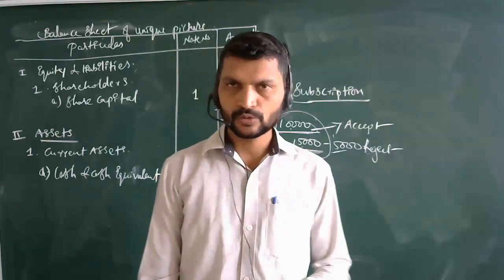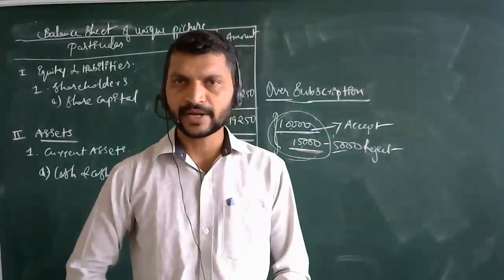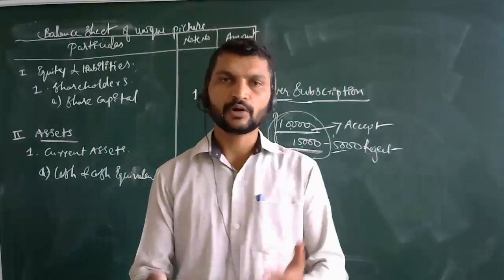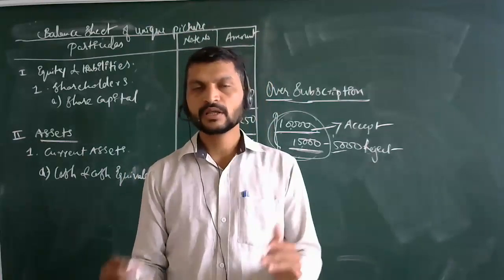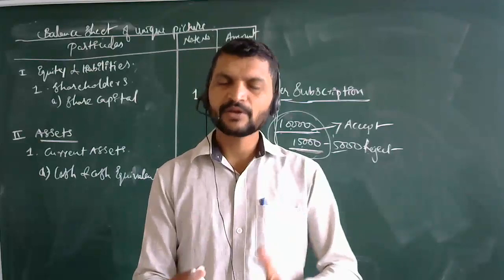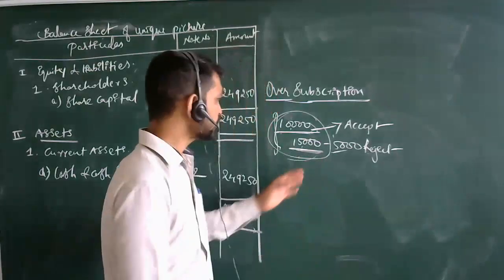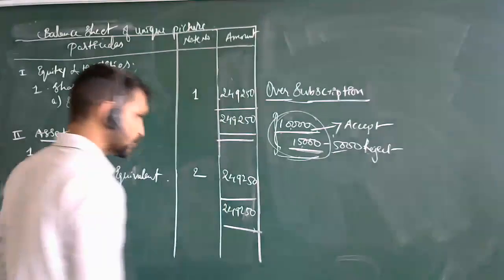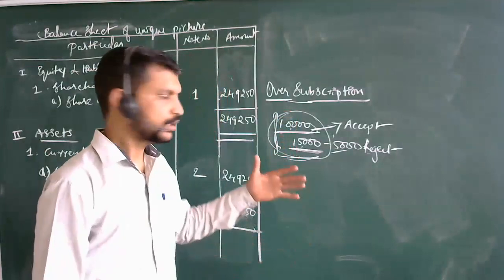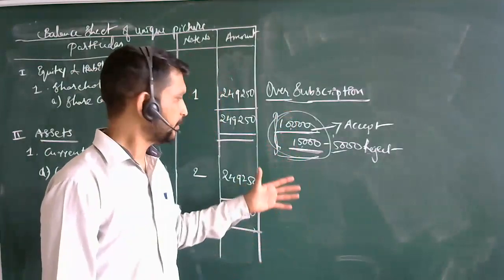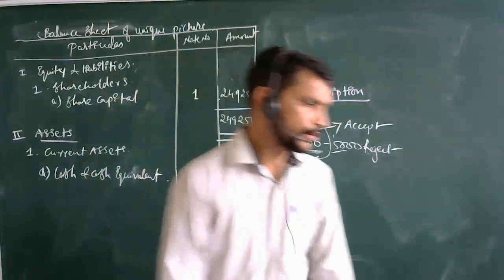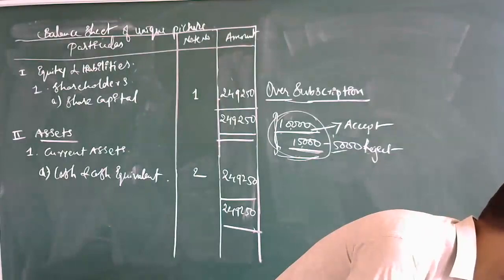What we will do, one by one in this subscription pattern, is see how you are going to call up allotment. If some people are allotted at the time of allotment or the first call and are not paying, you can reject them. So many options are there. Those alternative options we will discuss in the next session. We may get disconnected without getting one of the alternatives fully explained, so for that reason we will discuss that in the next class.